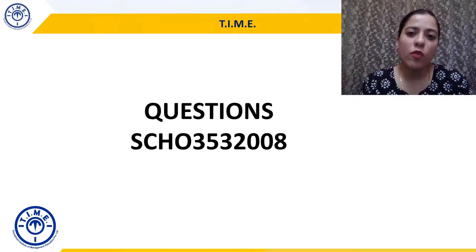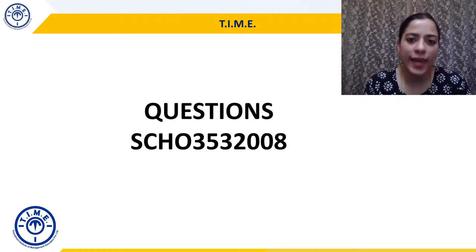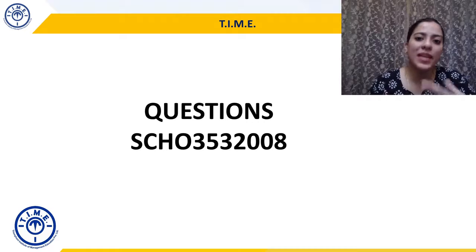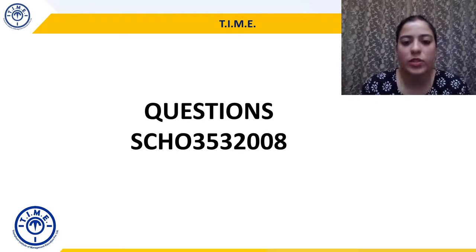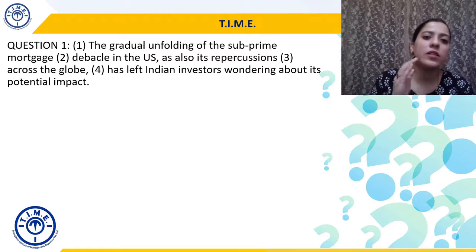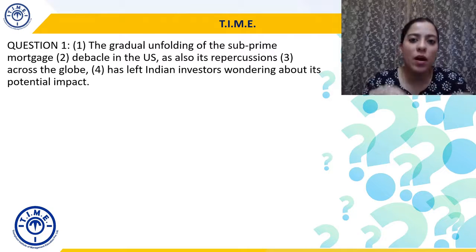Alright, let's move forward to the next handout that we will be handling. So I hope everyone has the handout SCHO 3532008. Now the questions in this handout are a mixture of many types of questions and you will have to employ the knowledge that you have gained throughout the previous sessions. So these are a mixed bag of questions. So let's go for the first question. And here the sentence has been divided into parts. You have to locate the part which has the error. So let's see the sentence.